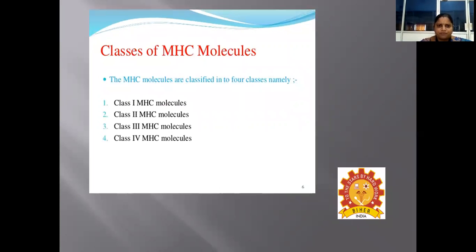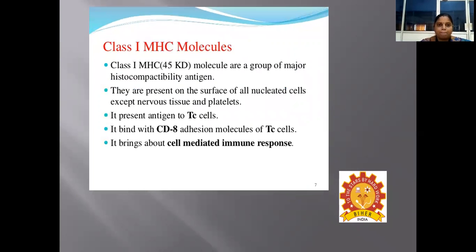There are different types of MHC molecules, like class 1, class 2, class 3, and class 4, which play their innate role in immunity. Coming to the class 1 MHC molecule, it is characterized by its molecular weight of about 45 kilodalton, and it forms the major group of MHC molecules.